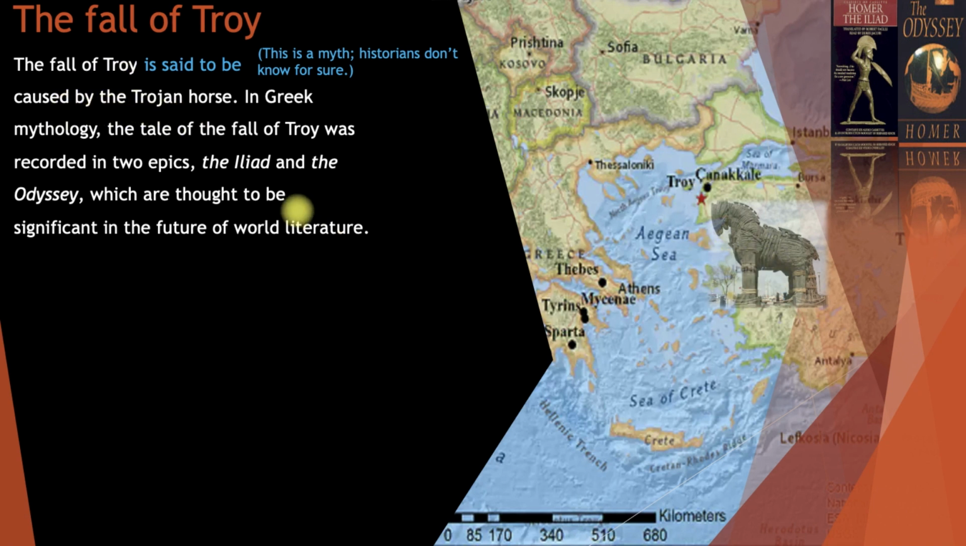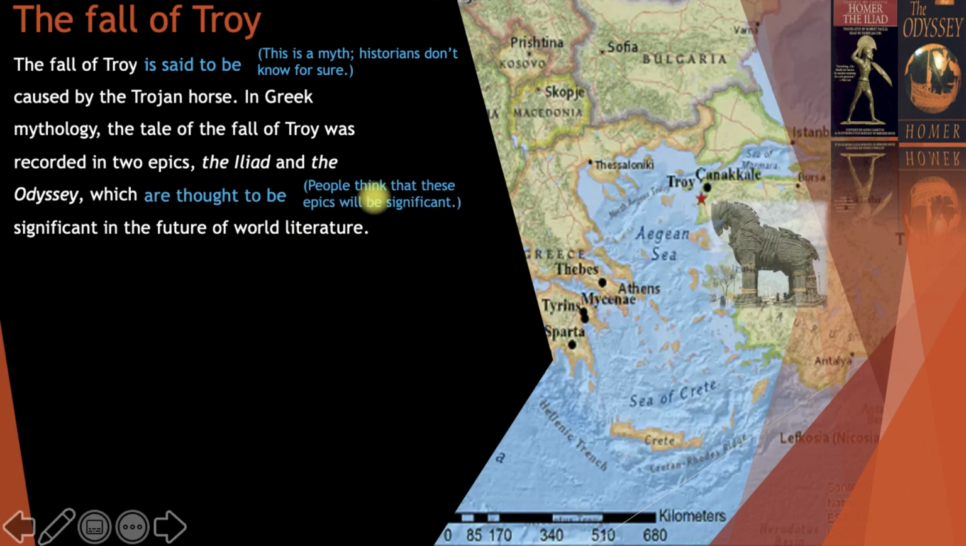Or we have, which are thought to be here, and that means people think that these epics will be significant. They are thought to be significant in the future. So here we can say the first one refers to present time and the second one refers to the future time. Let's see one more example.